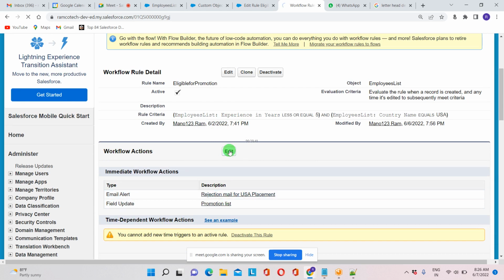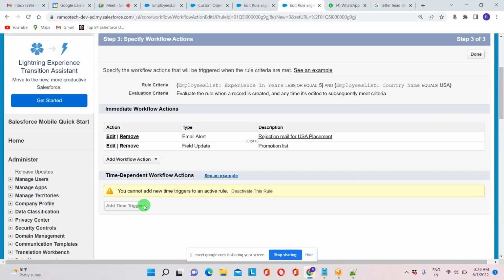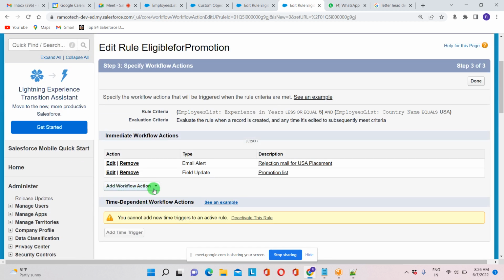Once you click on this, you'll be getting this form. If you click add workflow action, you can find this button. If you click on this, you'll be getting the actions: new email alert, new field update, new outbound message, select existing action. But what is our criteria now? What we had to set, they have to do, field update.